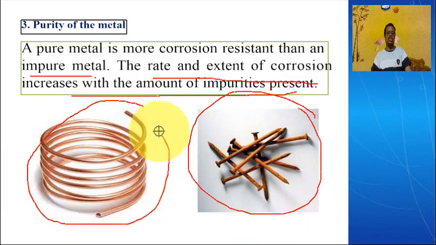For example, take nails, which are an alloy of copper. Pure copper has more corrosion resistance than these nails. That means as the purity of the metal increases, the rate of corrosion decreases. Take any metal, platinum, silver, whatever it is, when impurity is added.